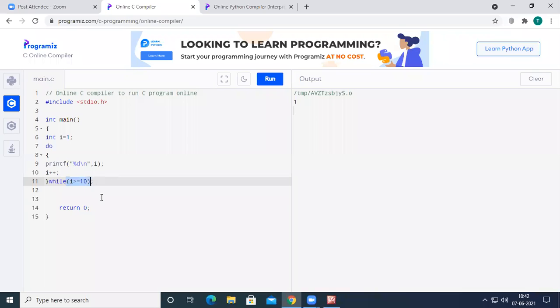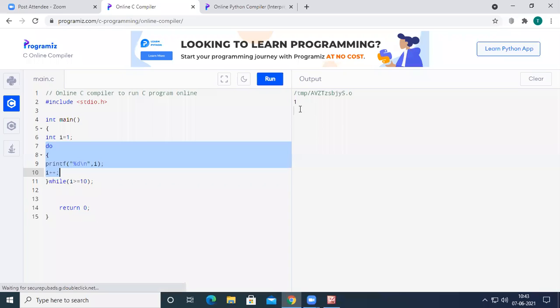So irrespective of this condition, whether the condition is true or false, the body of do will be executed at least once. So even though the condition is not true, it has printed 1 on the output screen. This may lead the programmer in a wrong way. We don't want to print even a single number if the condition is not true. But by using do while, even though the condition is not true, it is going to print 1 on the output screen. That will mislead the programmer.